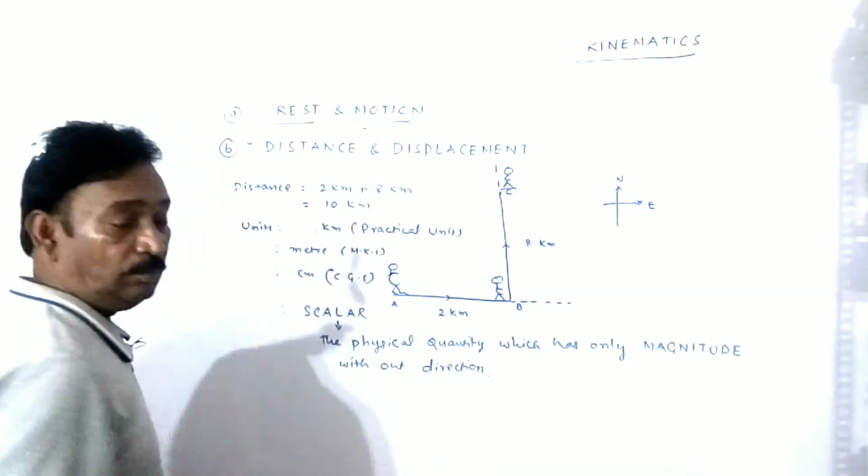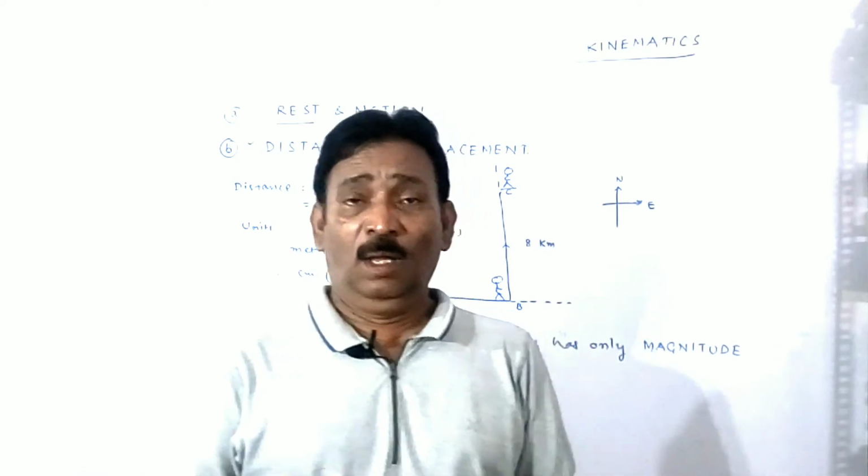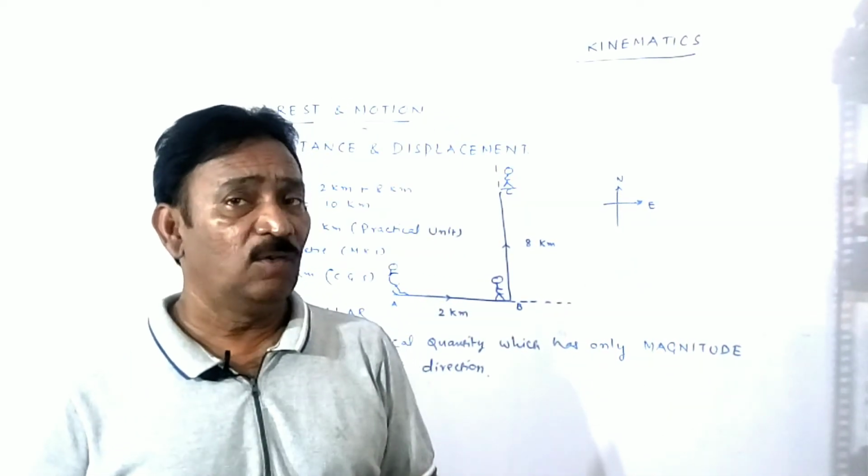To understand this concept well, watch my previous videos on vectors. You'll understand the concept of vector as well as scalar very well.